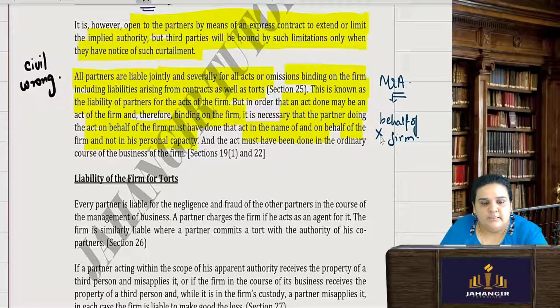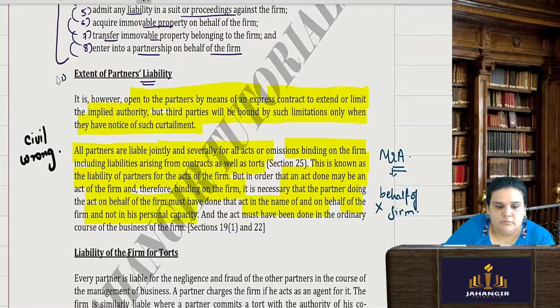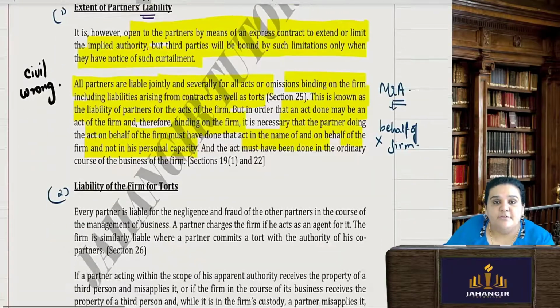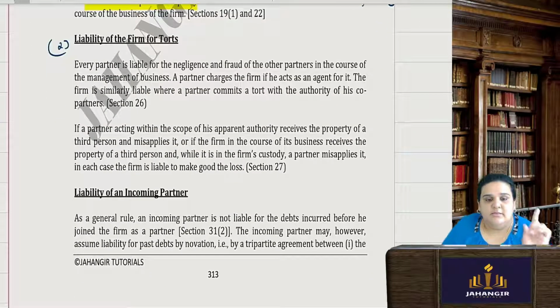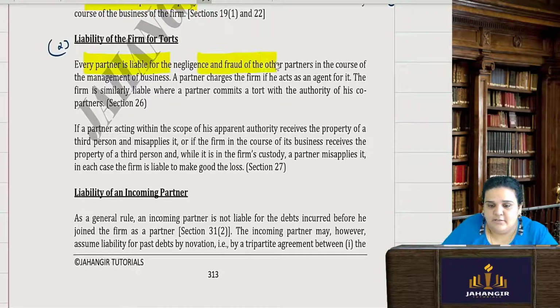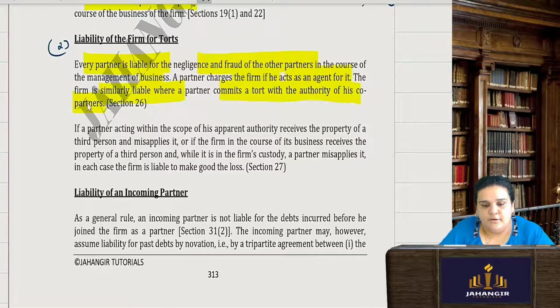Next, liability of the firm for the torts. Now here, every partner is liable for the negligence and the fraud of the other partners in the course of the business. A partner charges the firm if he acts as an agent for it. Correct? The firm is similarly liable where a partner commits a tort with the authority of his co-partners. Both firm and partners are equally liable to each other.